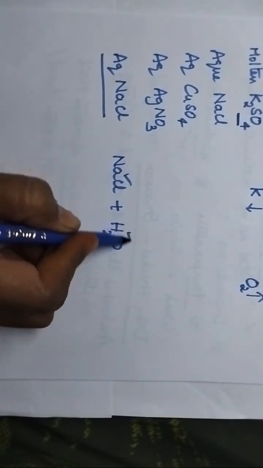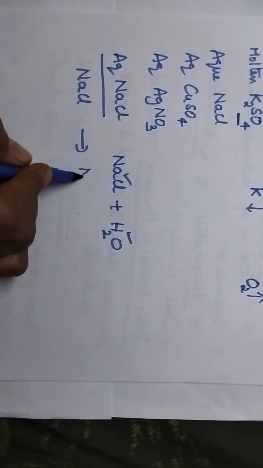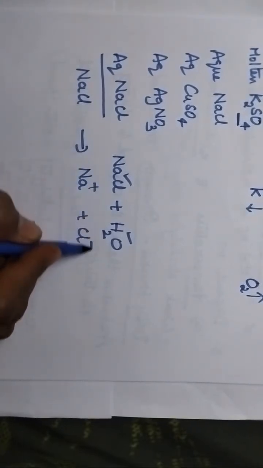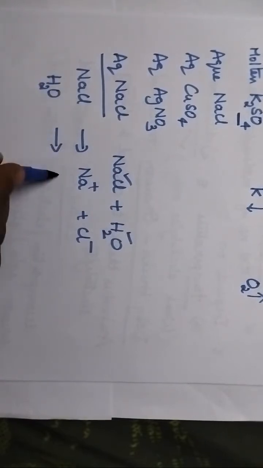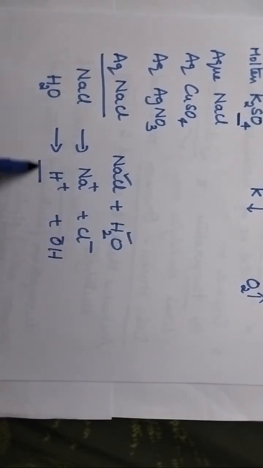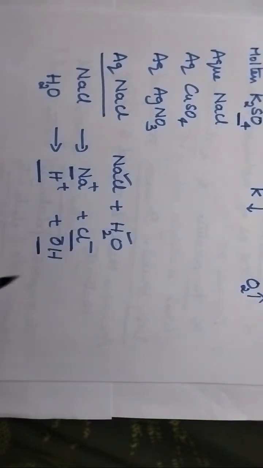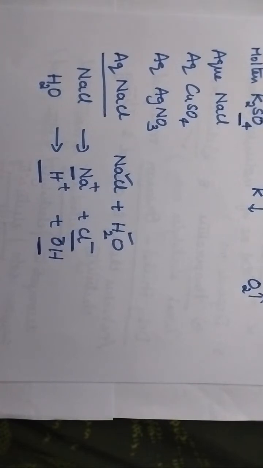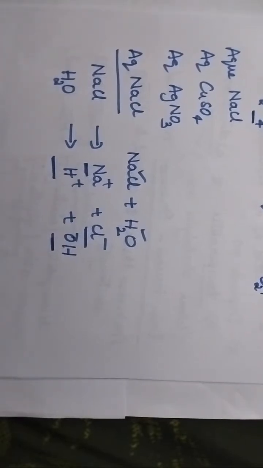So here two electrolytes are present. NaCl dissociates into Na+ and Cl-. And coming to the water, it also dissociates to give H+ and OH- ions. Here two cations are present, and at the same time two anions are present. So whenever the electrolytic solution contains two cations or two anions, how to guess the product formed at the cathode and at the anode?